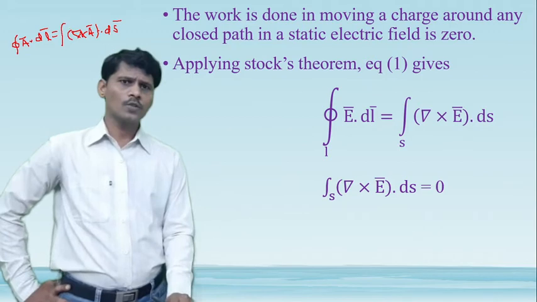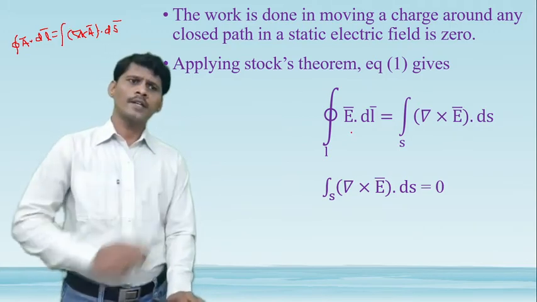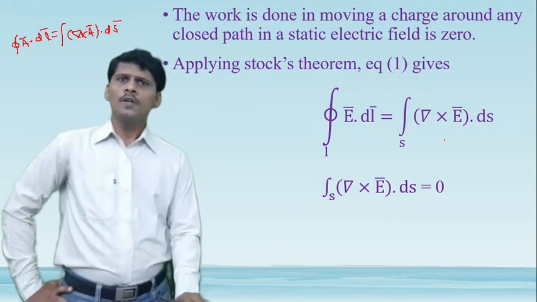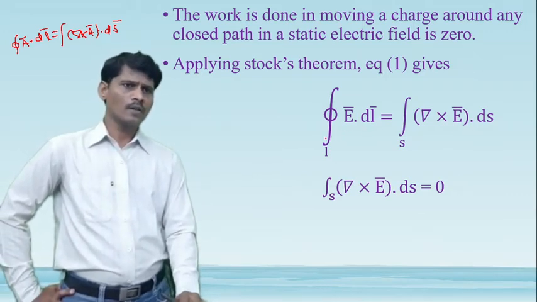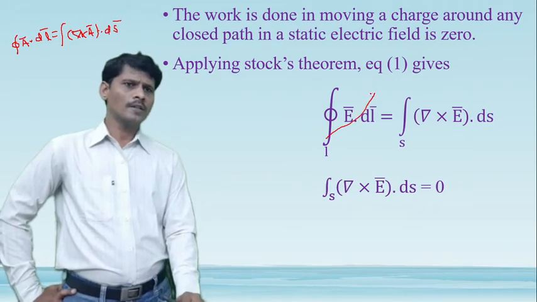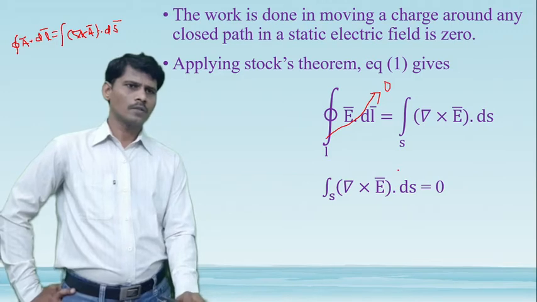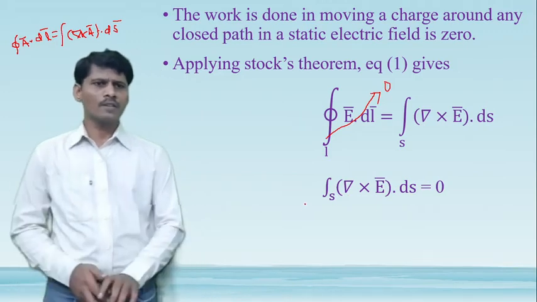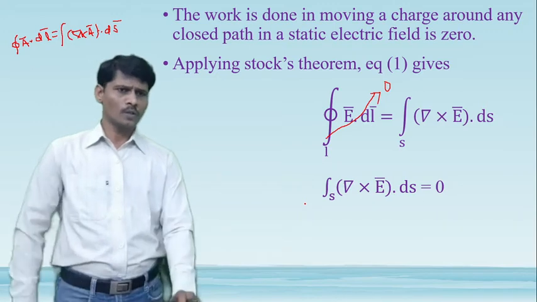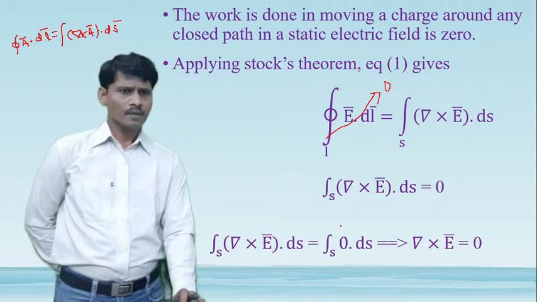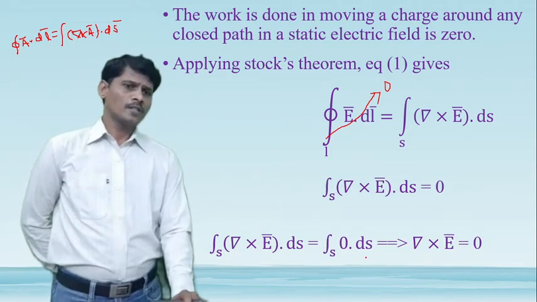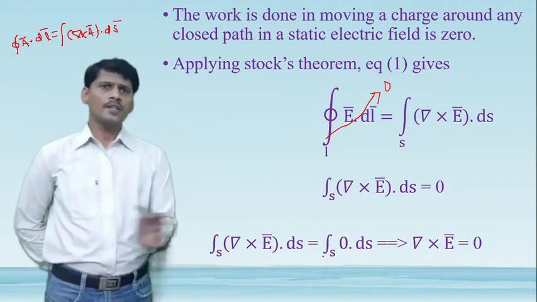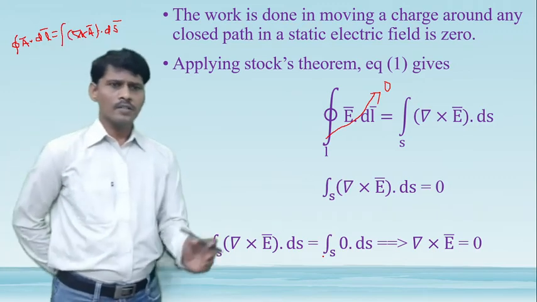Applying the Stokes theorem to equation 1, the closed line integral of E bar dot dl bar is equal to the open surface integral of del cross E bar dot ds bar. From equation 1, what is the closed line integral of E bar dot dl bar value? 0. Therefore, the open surface integral of del cross E bar dot ds bar is equal to 0. The right-hand side is also written as the surface integral of 0 dot ds bar. On both sides the surface integral is cancelled, and we get del cross E bar is equal to 0.